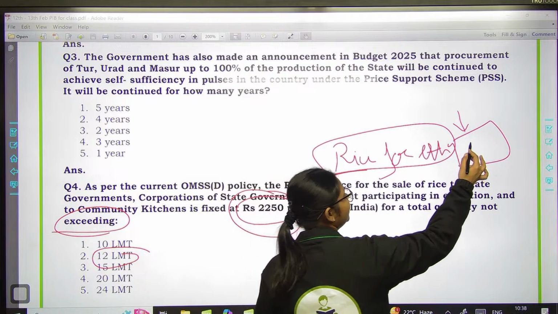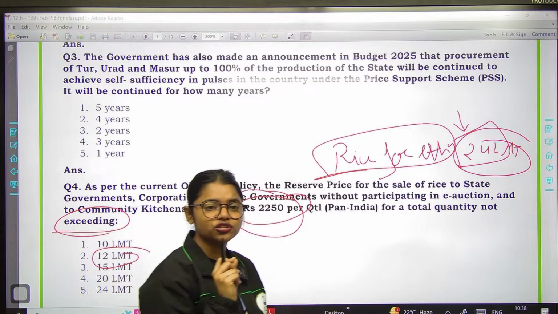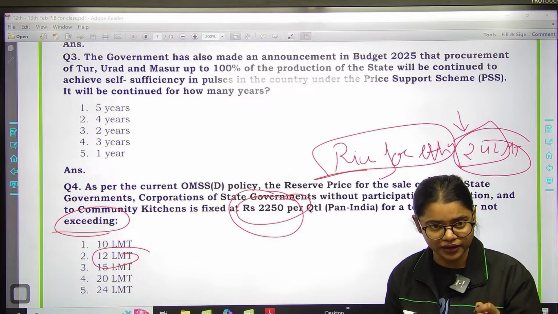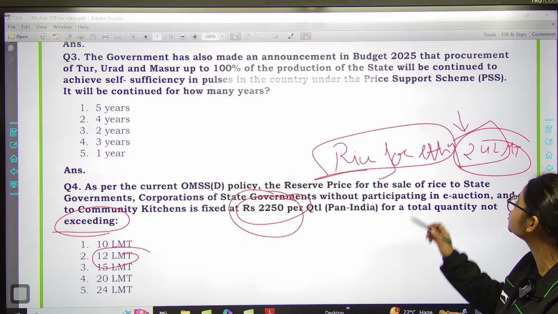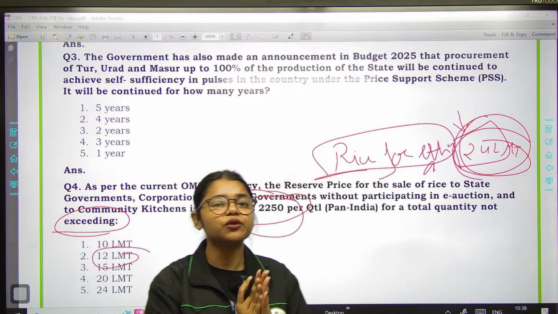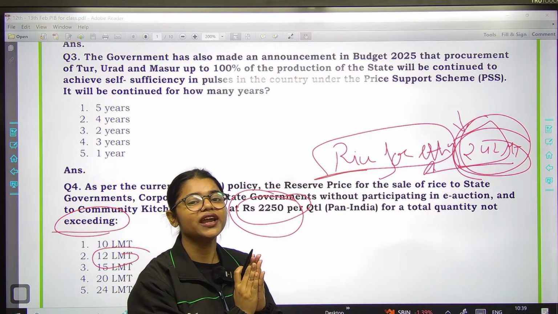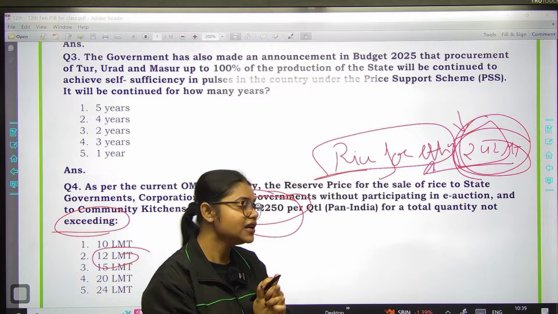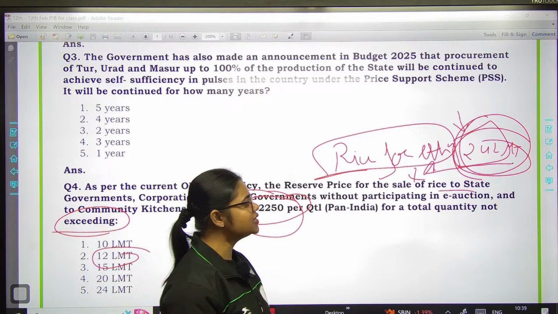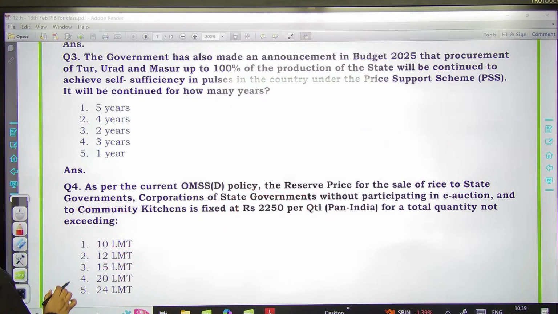Yes, very good. The limit is 24 lakh metric tons. So basically, you can procure rice for ethanol production at this particular rate per quintal without participating in e-auction, but there is a limit on quantity that you should not exceed. Basically, you cannot procure more than 24 lakh metric tons, right? And if the states are procuring rice, then this limit will not exceed 12 lakh metric tons, right?